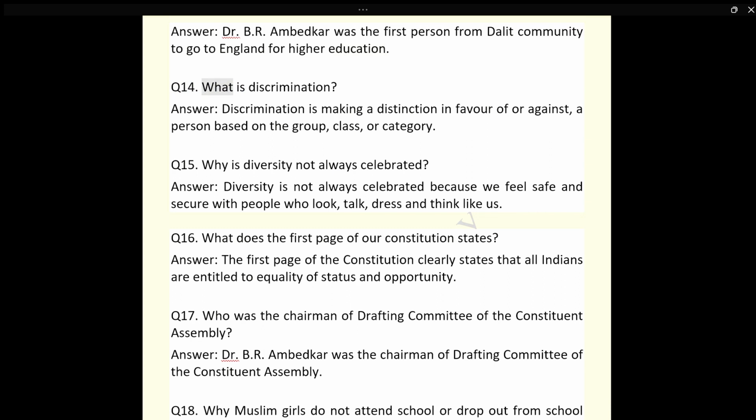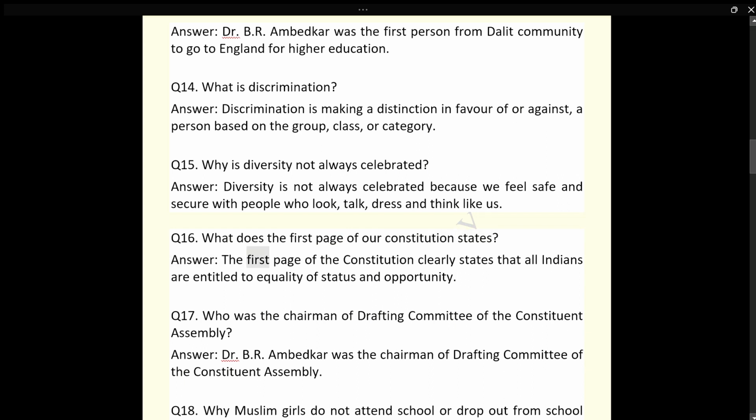Q14. What is discrimination? Answer. Discrimination is making a distinction in favor of or against a person based on the group, class, or category. Q15. Why is diversity not always celebrated? Answer. Diversity is not always celebrated because we feel safe and secure with people who look, talk, dress and think like us.